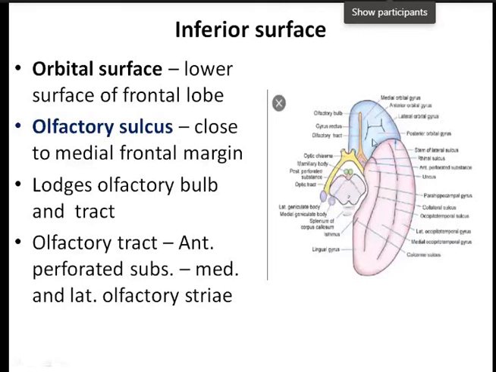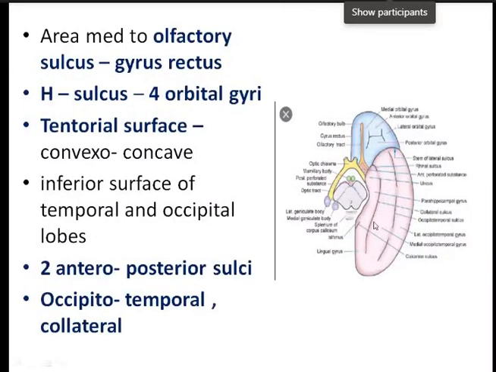Next, coming to the tentorial surface. In the tentorial surface also, you can see two sulci running anteroposteriorly. Towards the midline, this is known as the collateral sulcus, and this is the occipitotemporal sulcus. Okay, this is the collateral sulcus, the middle one, and the lateral one is the occipitotemporal sulcus.